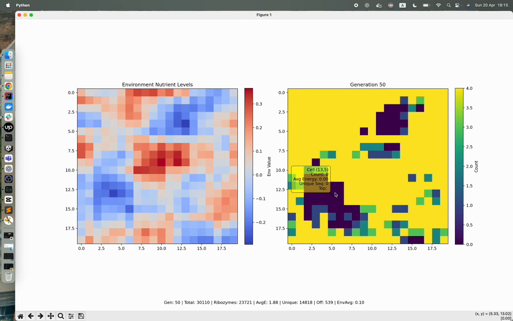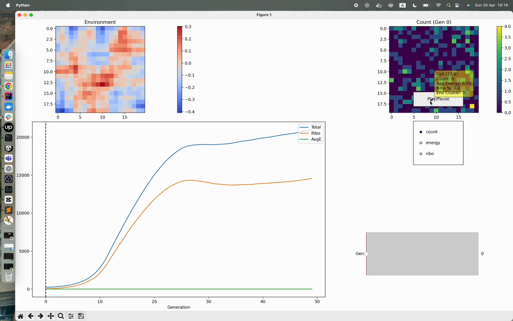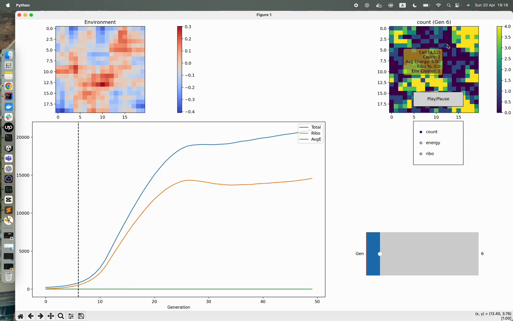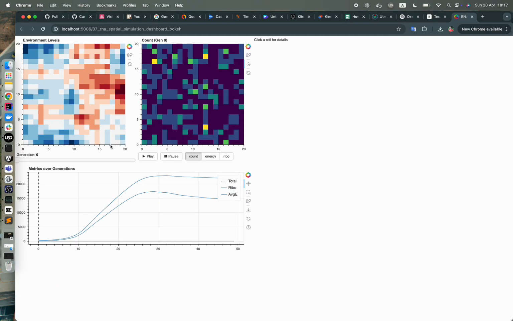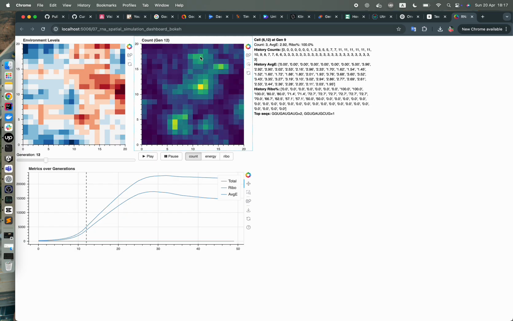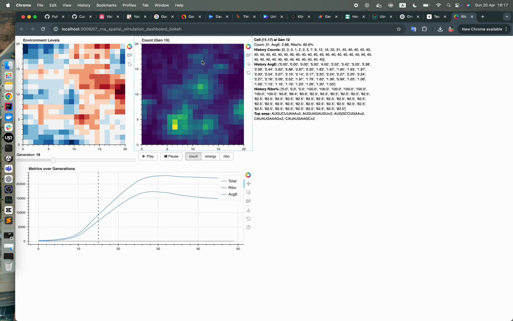The simulation becomes interactive. Adjust the mutation rate, change energy levels, explore the evolutionary outcomes in real time. Simulation brings us data: population size, sequence diversity, evolutionary trends, all visualized to help us understand how complexity emerges from simplicity. Finally, simulation gives us full control. A dashboard built with Bokeh lets us zoom, pan, and dive into the RNA world, track history, explore clusters, visualize the story of life, from chaos to pattern.